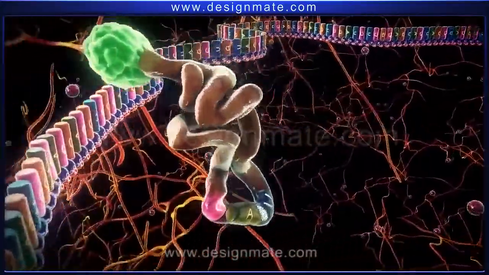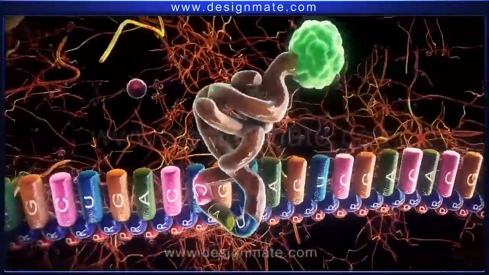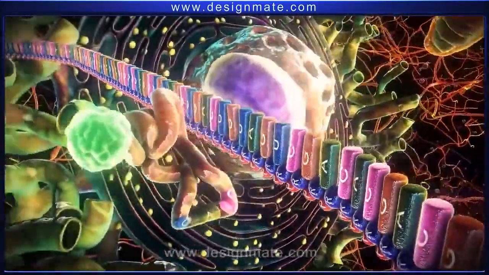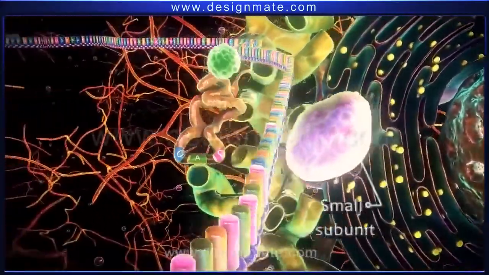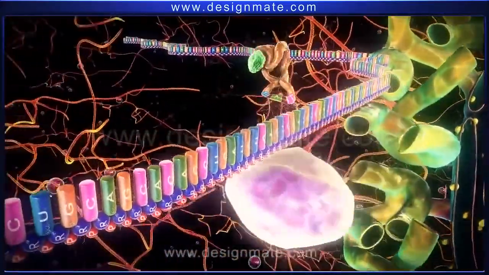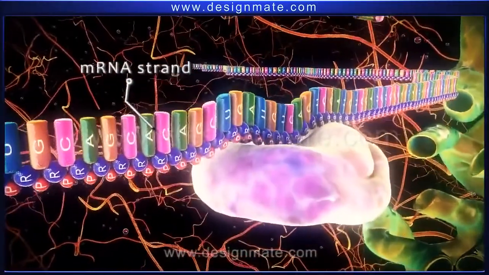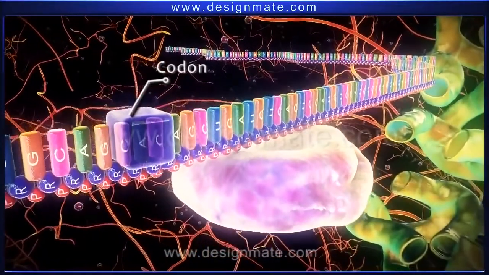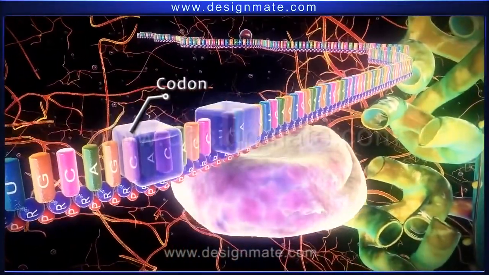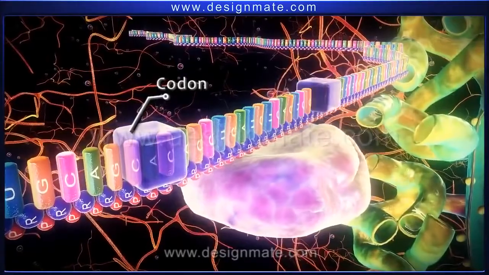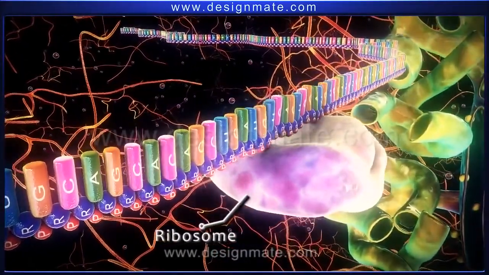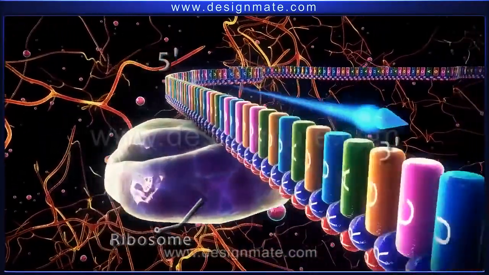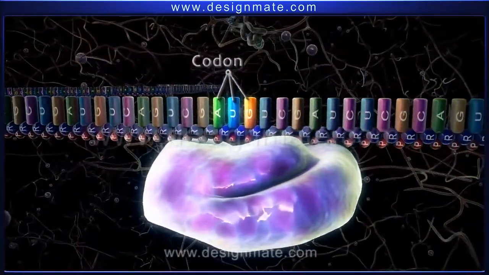Present in the site is the commencement of the first stage of protein synthesis, the initiation stage. During the initiation stage, a small subunit of ribosome binds to the mRNA strand. The mRNA strand is made up of codons, which are sequences of 3 bases. Then the ribosome subunit moves along the mRNA in 5' to 3' direction until it recognizes the AUG codon or the initiation codon.